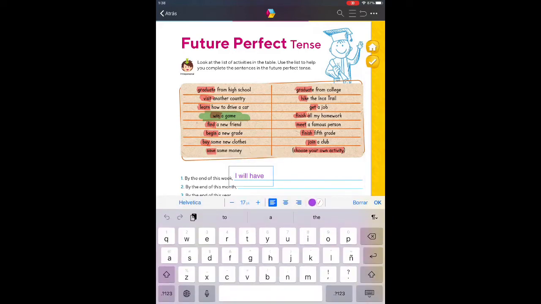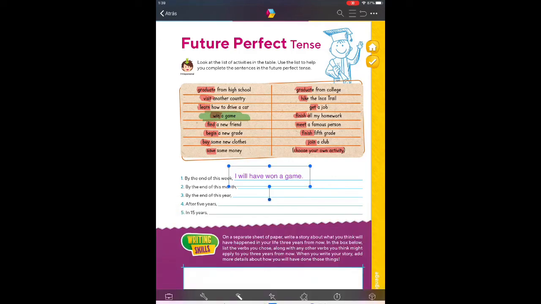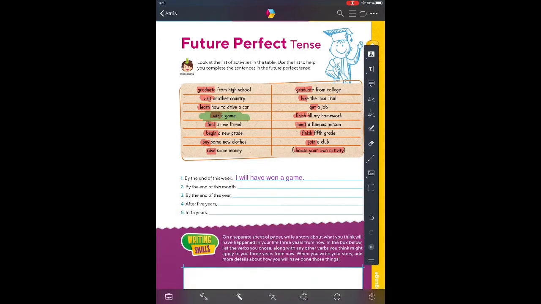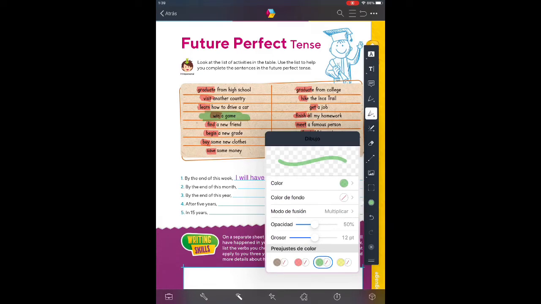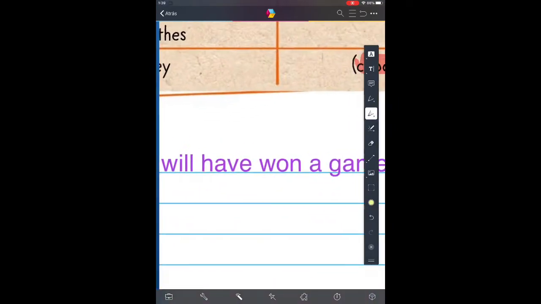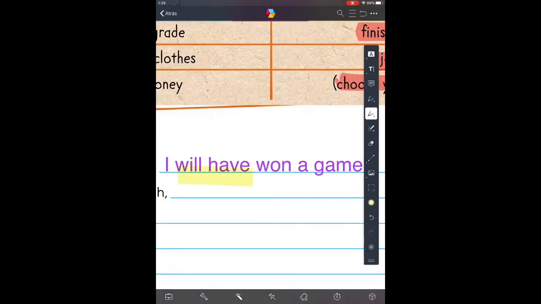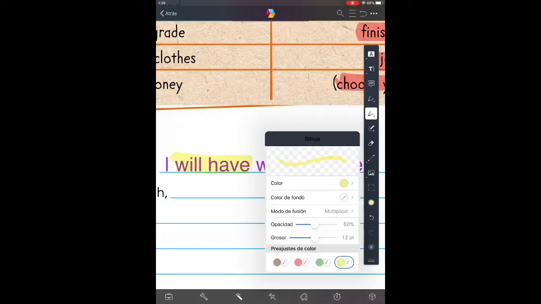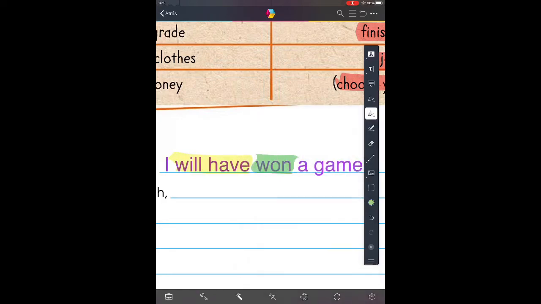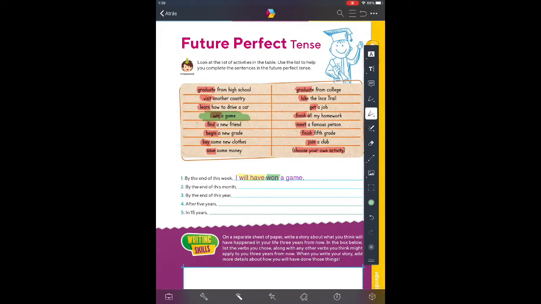So I need to change the verb that I underlined, which is win, into past participle. So I will have won a game. Okay? So let me write it with another color so you can see. I used will have, right? And I also changed the verb into past participle. Okay, can you see? So that's how you're going to do it.